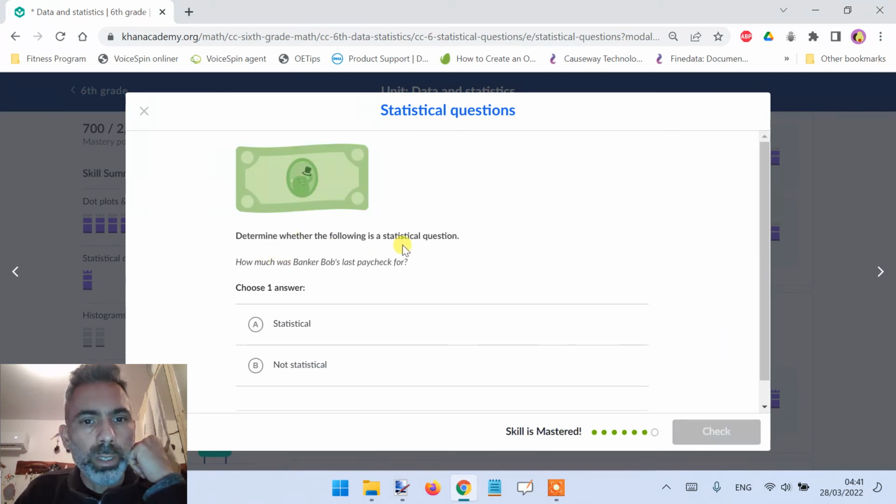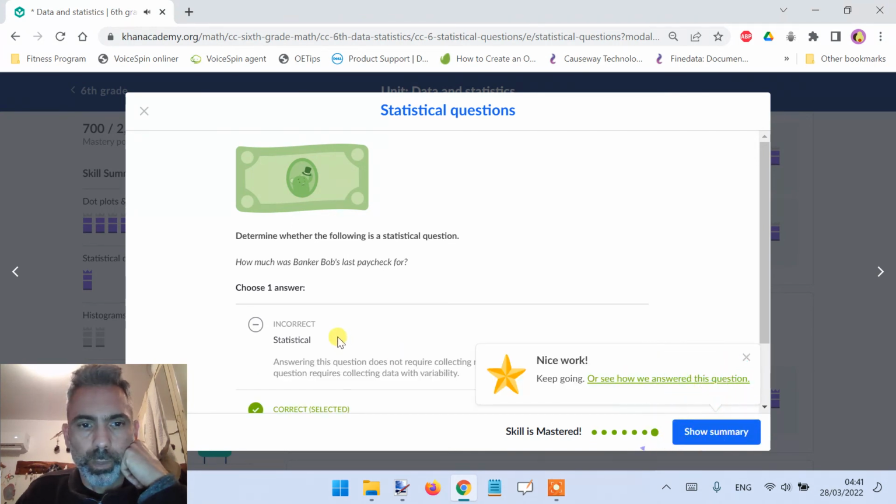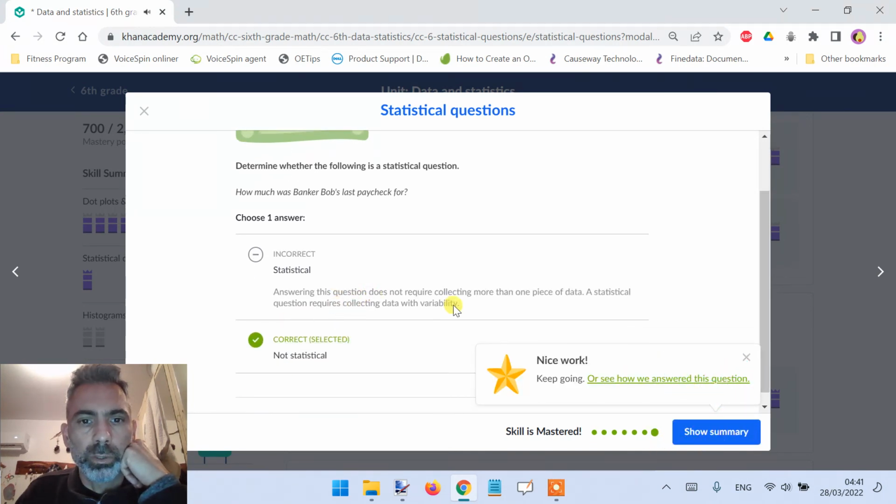Determine whether the following is a statistical question. How much was banker Bob's last paycheck for? So this is not statistical because it gathers information on one person and the answer will not give us variability of many data points. Okay. Answering this question does not require collecting more than one piece of data. A statistical question requires collecting data with variability.